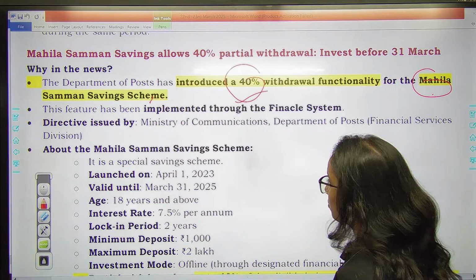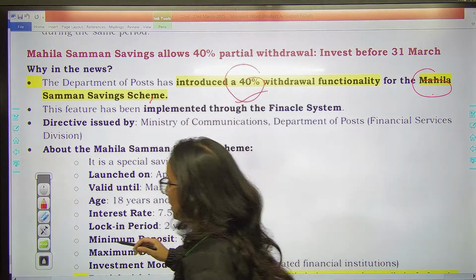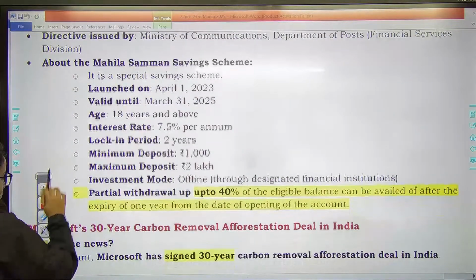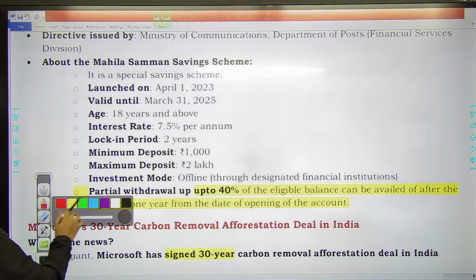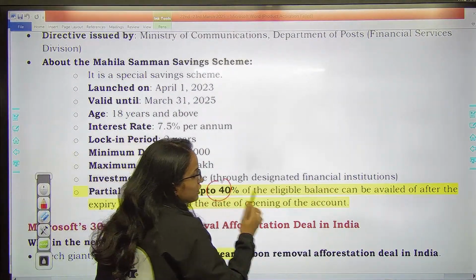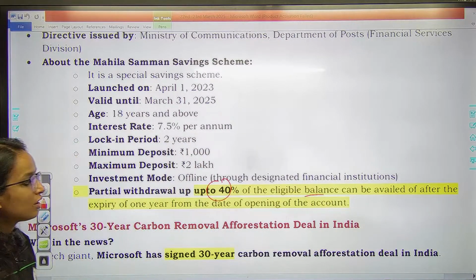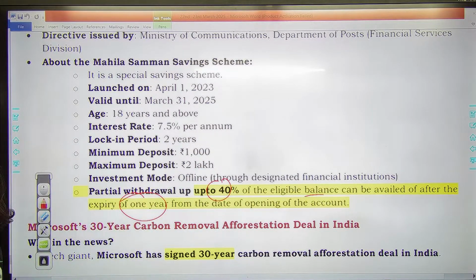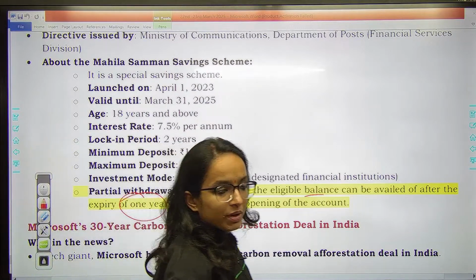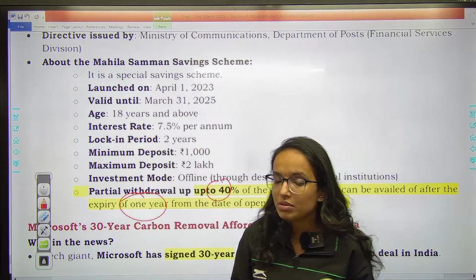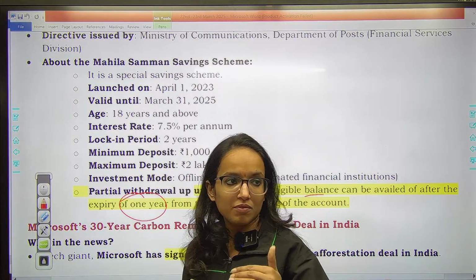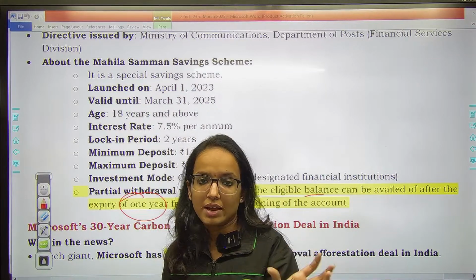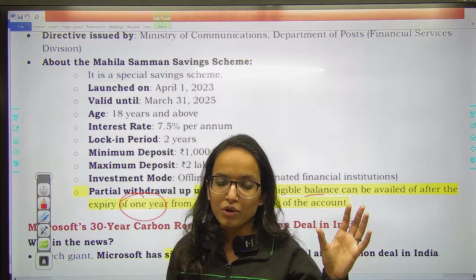According to this feature, 40% partial withdrawal, up to 40% of the eligible balance can be availed of after the expiry of 1 year from the date of opening of the account. Whenever you have opened the account, after the 1 year gets completed, you can withdraw 40% of the amount.